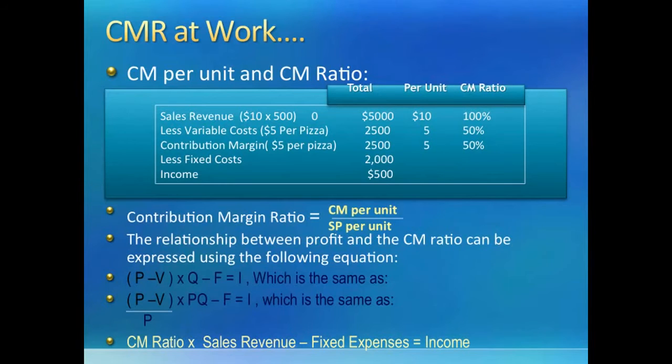Now that we have that, we can reuse our basic equation to show the relationship between profit or income and CM ratio. Remember, our equation where total revenue minus total variable costs minus total fixed costs were equal to income. If we multiply both top and bottom of the equation by P, we would not be doing anything illegal.